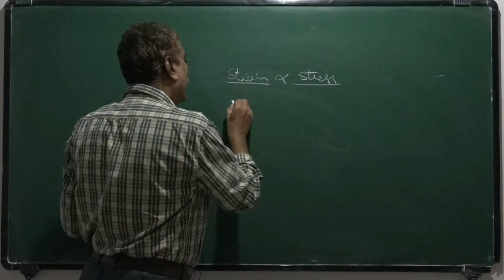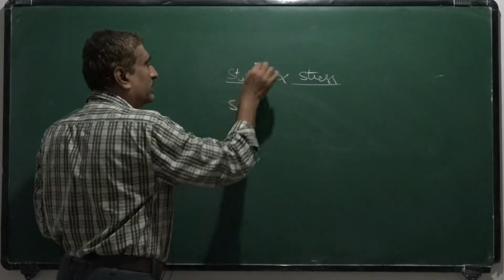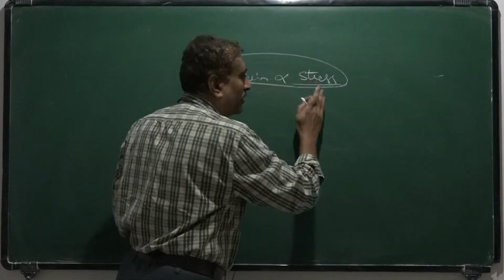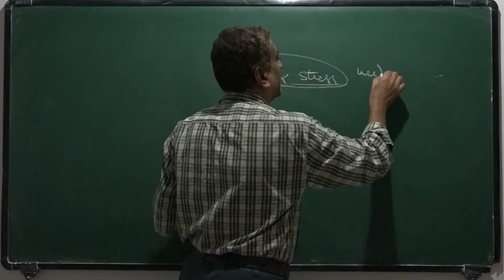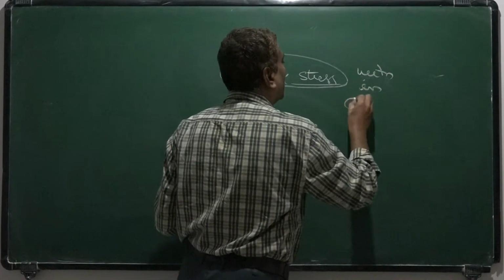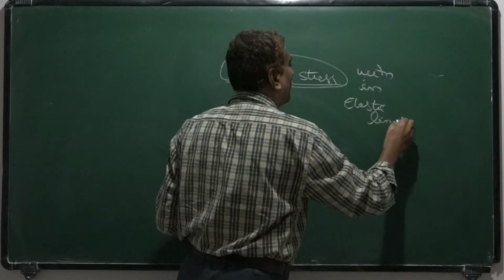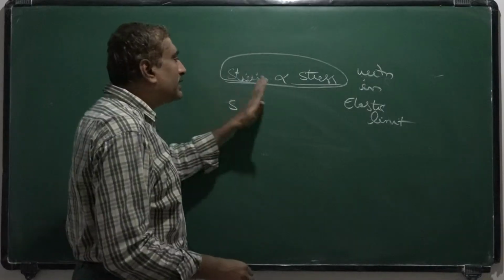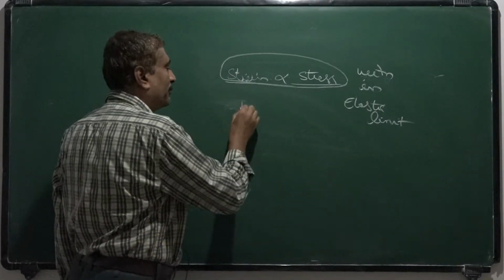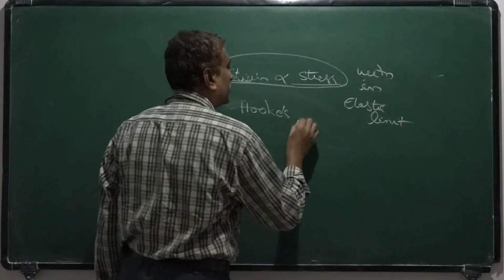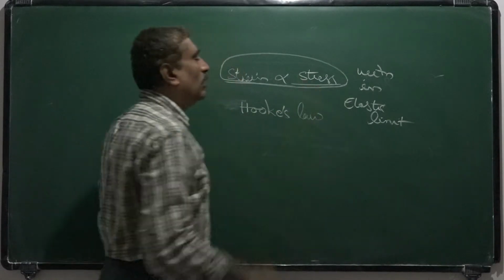You have to remember this: strain is proportional to stress within the elastic limit. This is called Hooke's law.